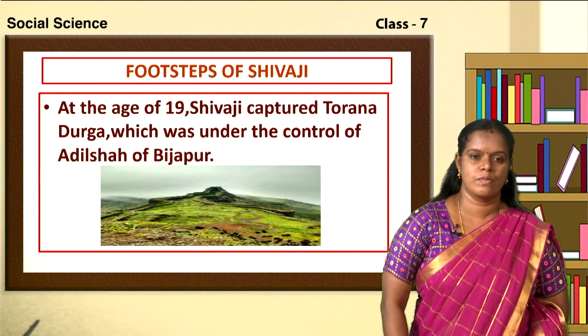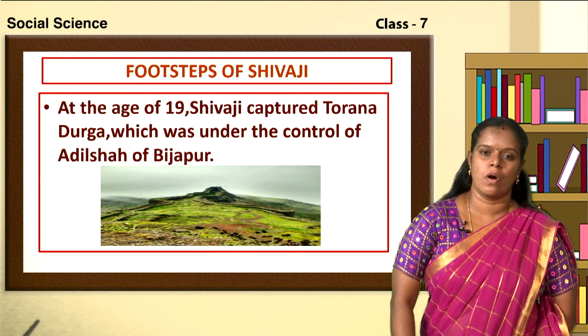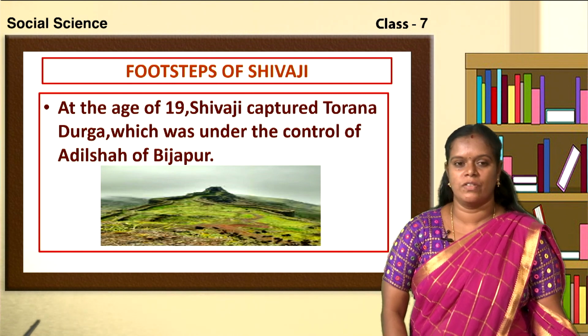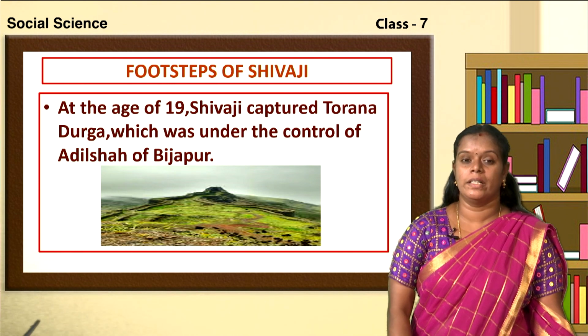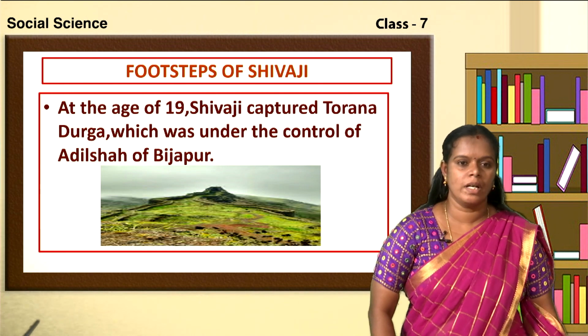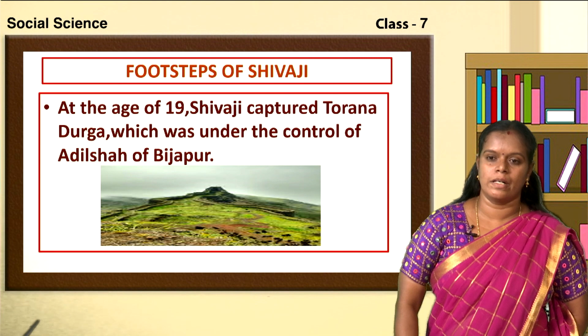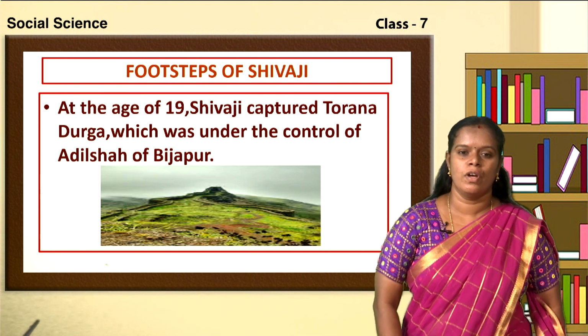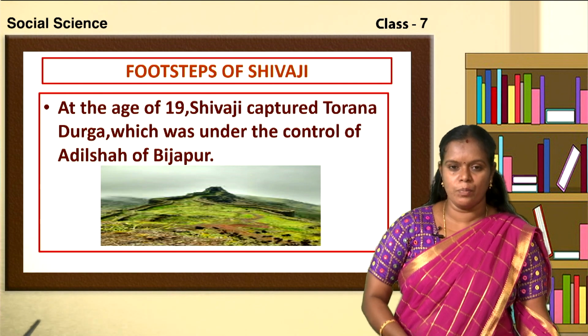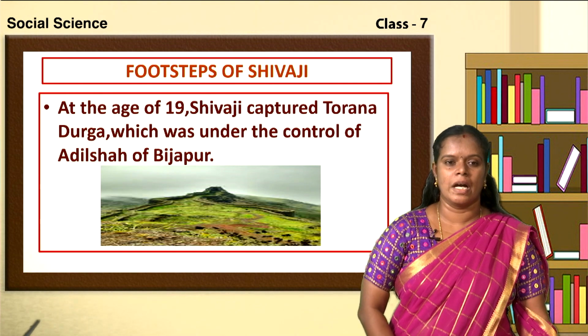Now, let us move on to the footsteps of Shivaji. Means, let us know about the achievements of Shivaji. See, at the age of 19, at a very early age, Shivaji captured Torana Durga, which was under the control of Adil Shah of Bijapur. Children, on the screen you can have a look at the picture of Torana Durga.